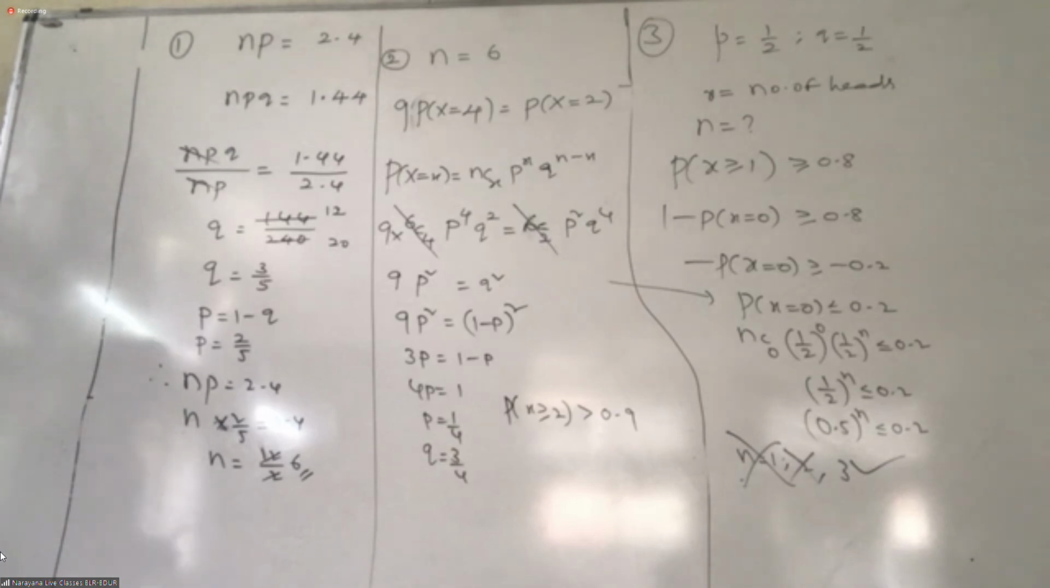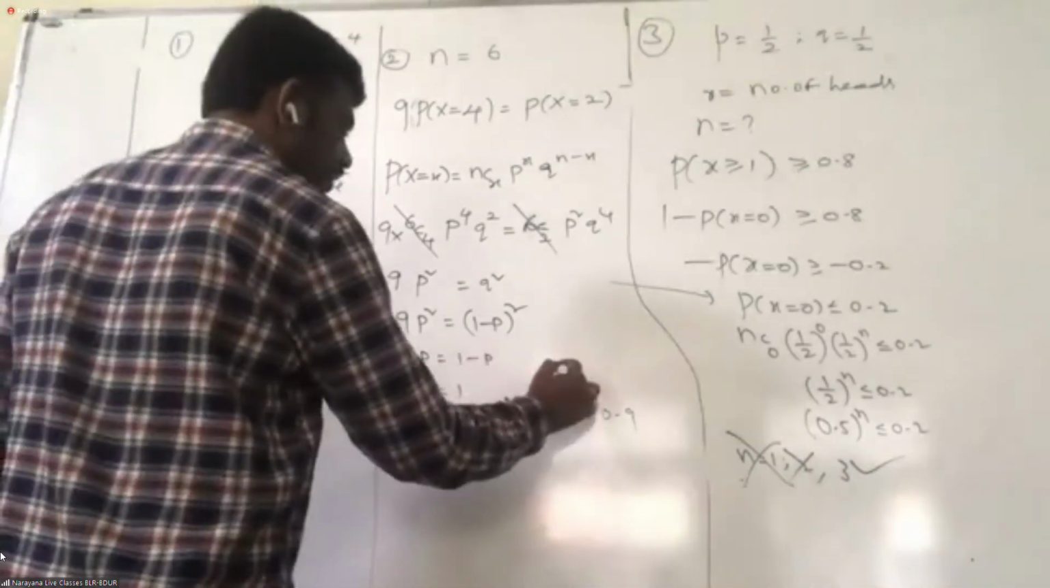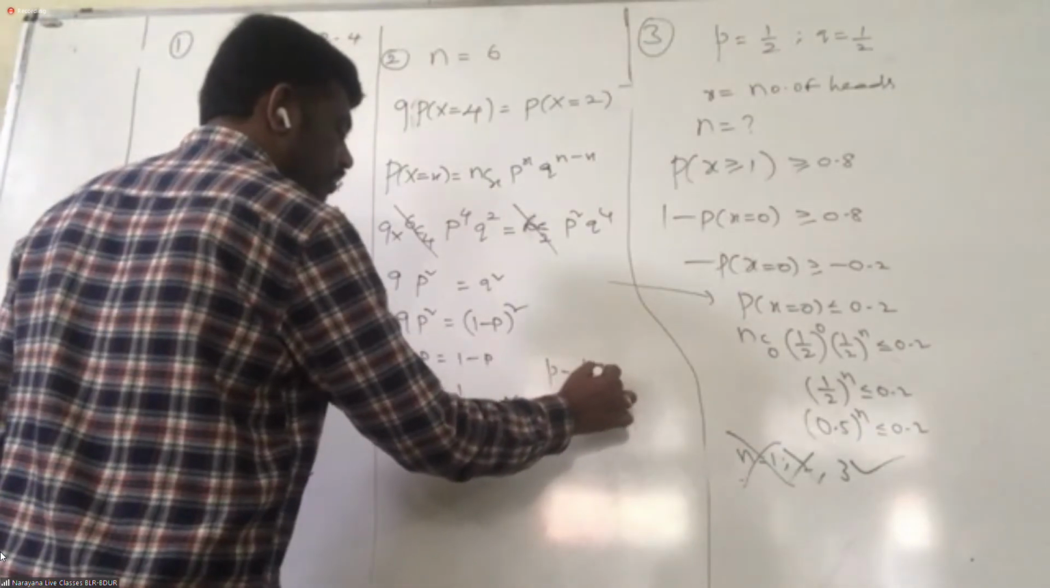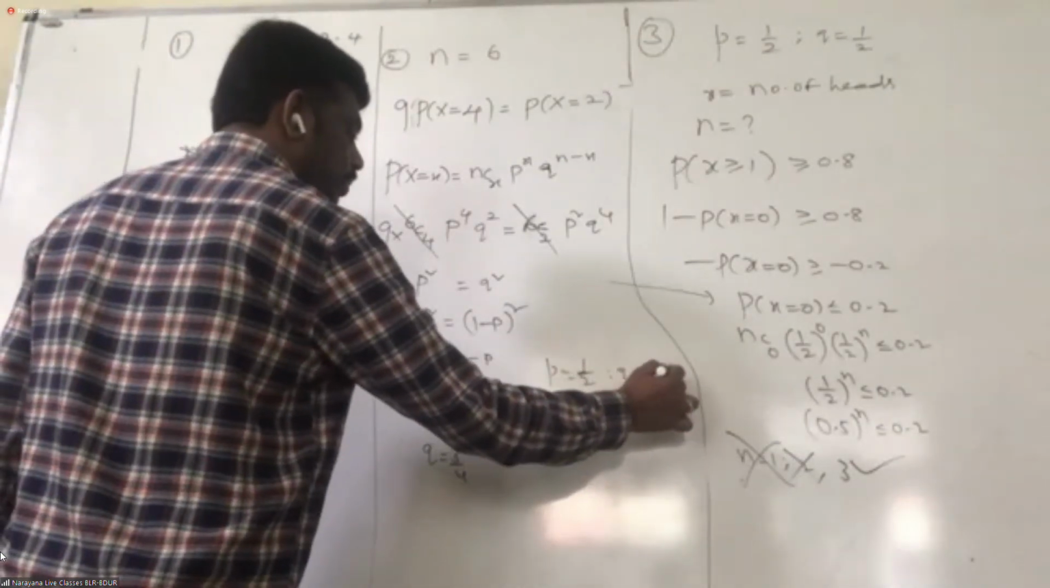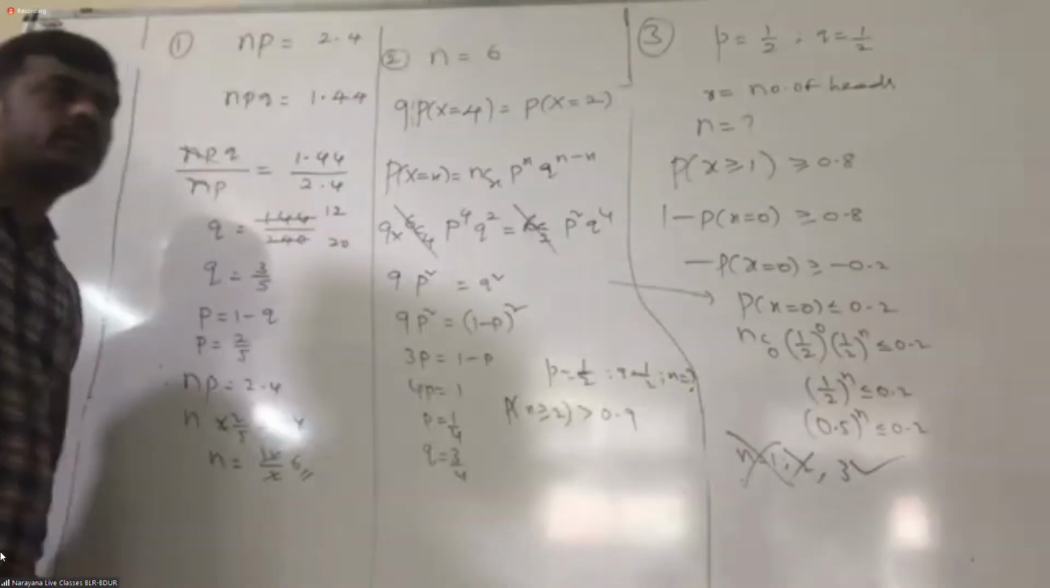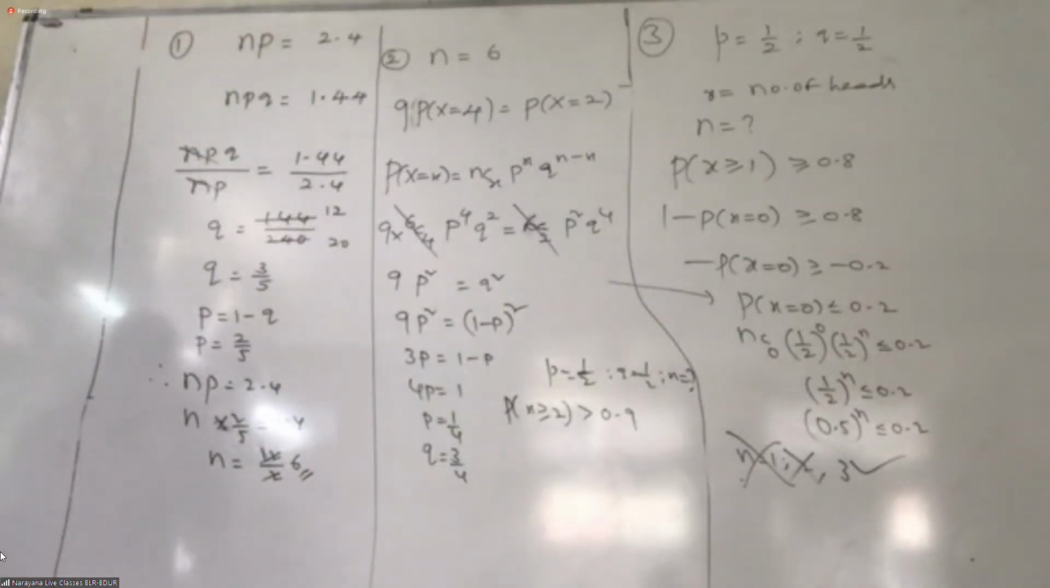So we know P is 1 by 2, Q is 1 by 2. We want n, right? Calculate, or not? Can you tell me the answer? Number of trials. Don't give fractional values. Trial 1, 2, that's it. Not 1.5. That will not work.